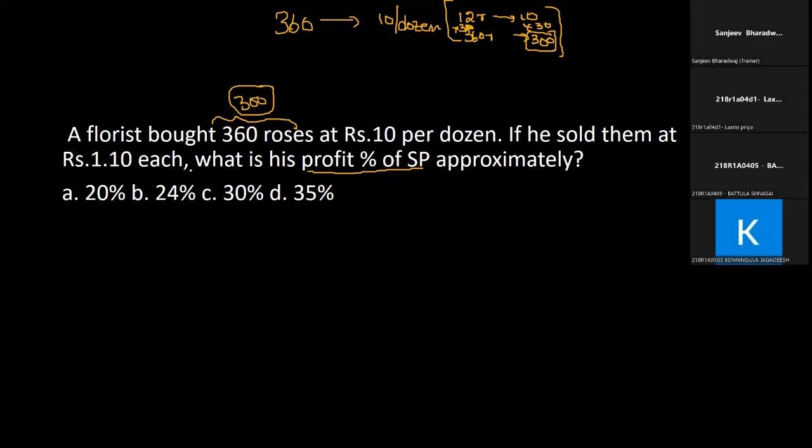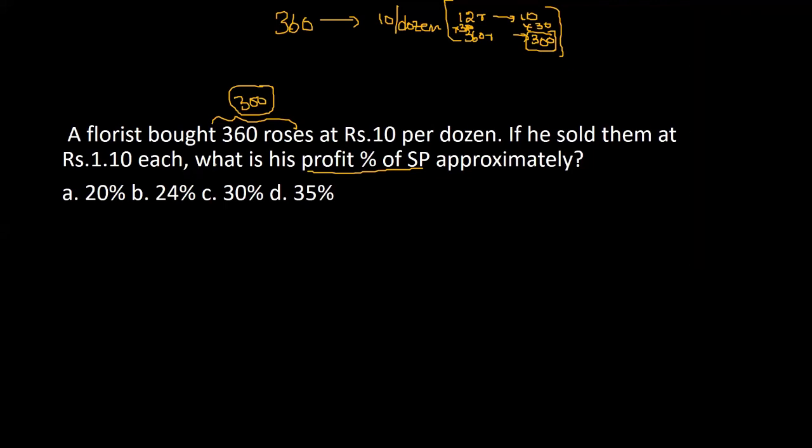Fine. He's telling that he sold each of them at 1.10. So the selling price will be equal to 360 into 1.10. If you want to calculate 1.10, you can straight away do that. Or if you are good at calculating with decimals, you can follow that. Or I can say it is 11 by 10, obviously. So 360 into 11 is 396. 360 plus 36, 396.